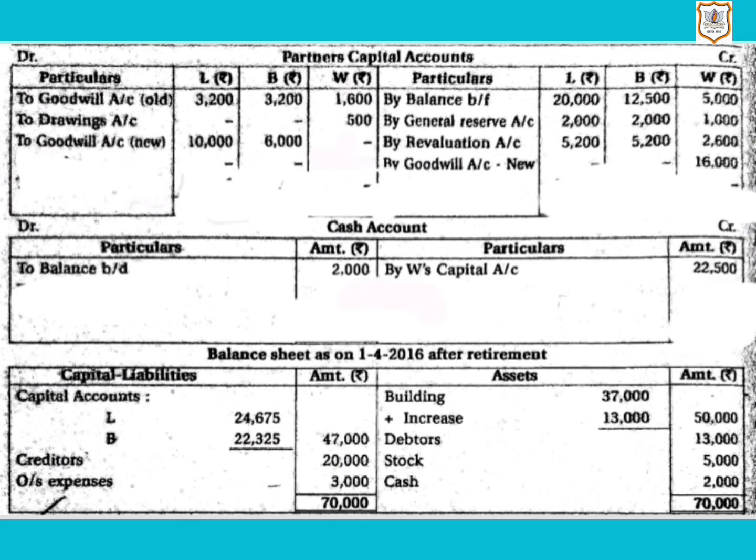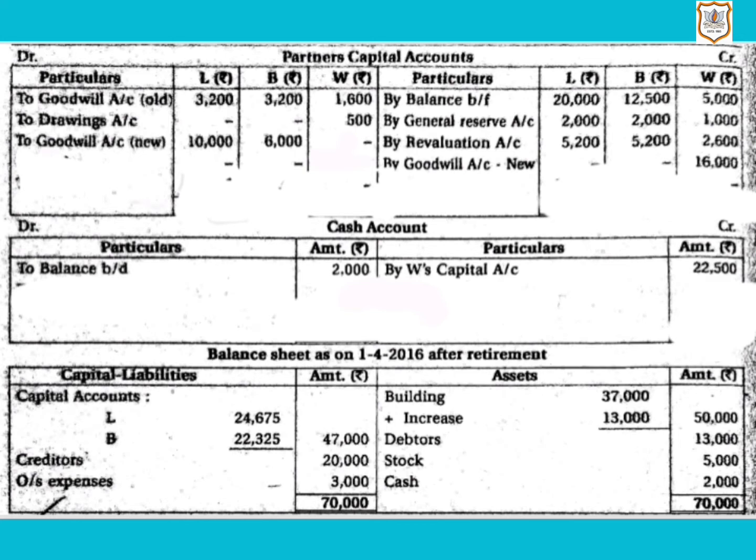Goodwill of the firm is valued at rupees 80,000. So let us find out the amount receivable by the retiring partner. Here, the share in goodwill of retiring partner W will be 80,000 multiplied by 1/5, that comes to 16,000, which will be given by the continuing partners in their gaining ratio. And the gaining ratio given in the question is 5:3.